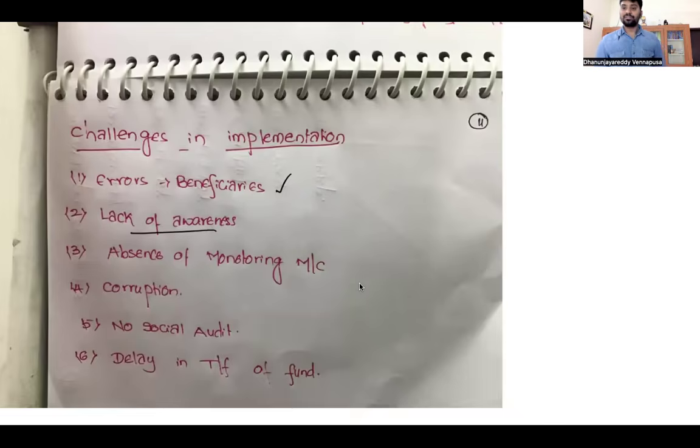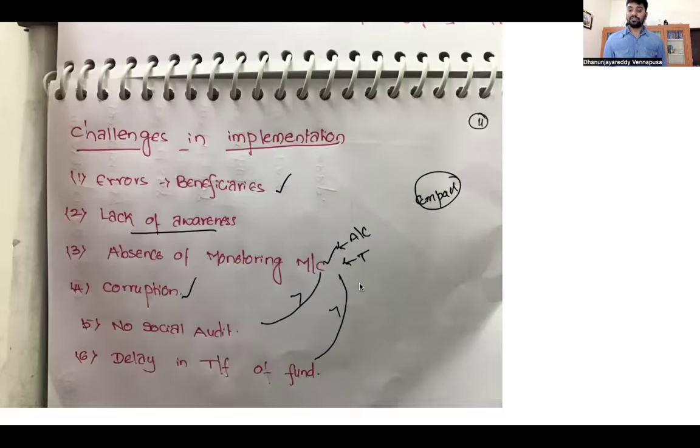Lack of awareness about these schemes among sections of citizens. Absence of a monitoring mechanism. As a result, there was no social audit. There was delay in transfer of funds. There was lack of transparency. There was no accountability. Lack of empathy of the employees. Corruption challenges. All these are creating impacts on implementation of any scheme. So whenever they ask, you have to write these things.